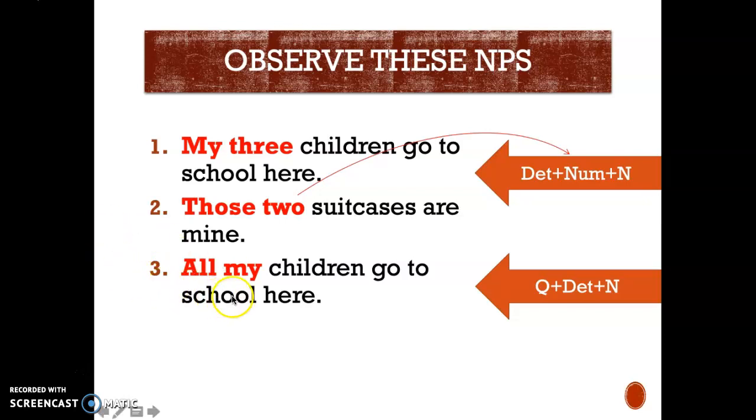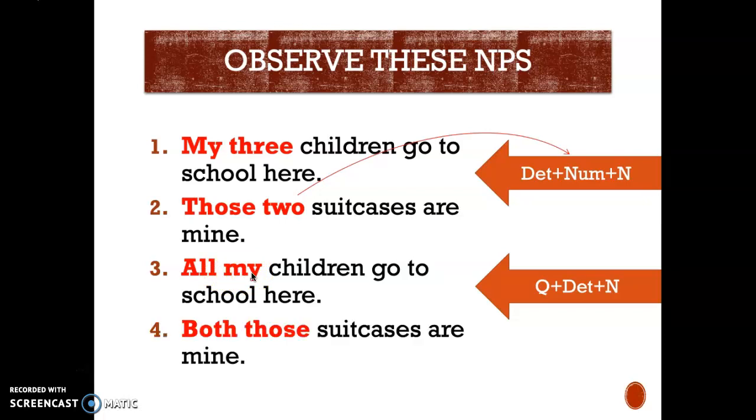So the right order in English is quantifier comes first, and the determiner comes after it. Okay, all my children go to school here. And the same is here, both those suitcases are mine, so both is a quantifier, and those is a determiner. Okay.